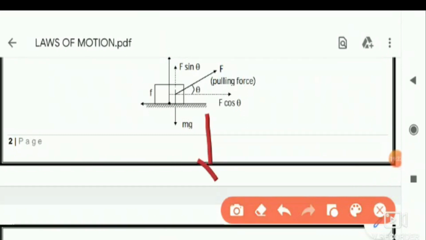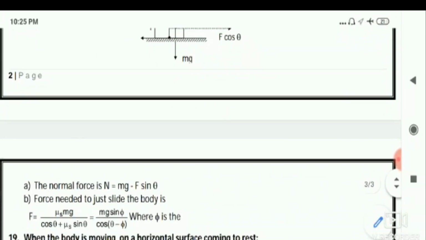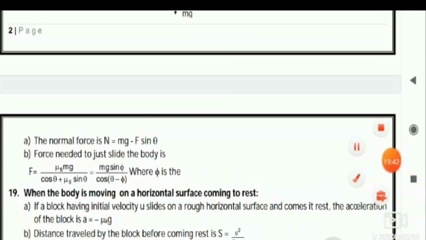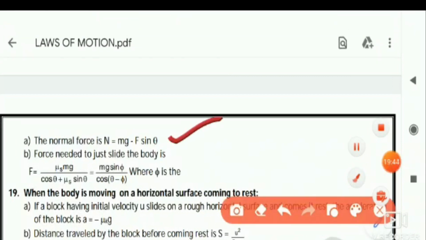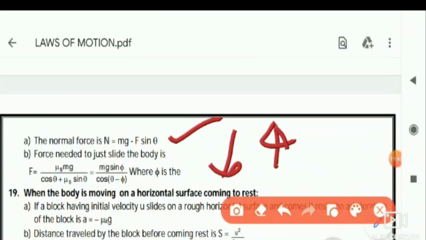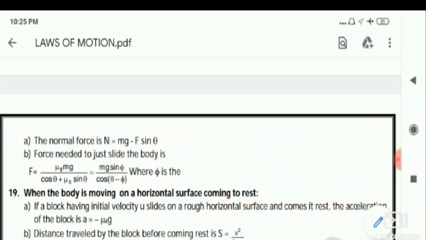So mg is like this, F sin theta is up. So net force will be mg minus F sin theta. That's how you got this formula. Mg is acting downward, F sin theta is acting upward. So net force will be the normal force. So it is given like that.